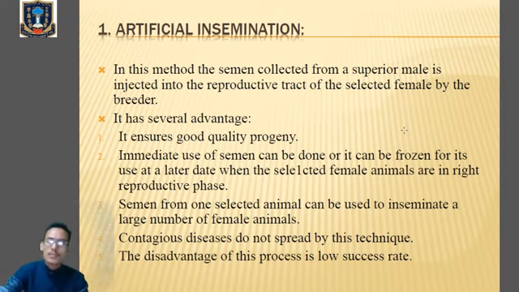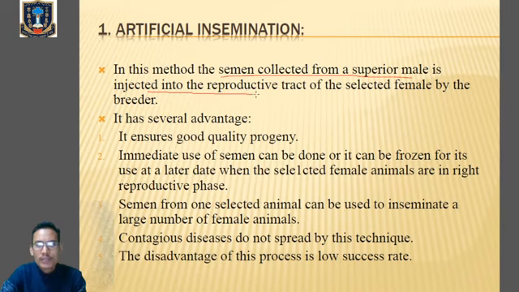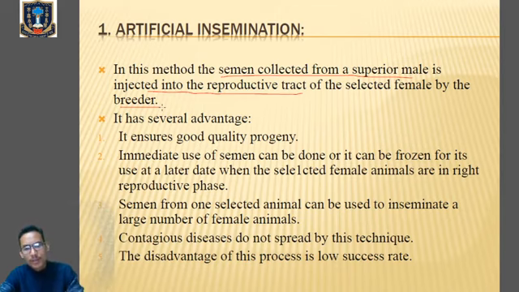In artificial insemination, we collect the semen from the superior male, and that semen is injected into the female reproductive tract by the breeder. Insemination means the semen is released into the female reproductive tract, but the word here means artificial.